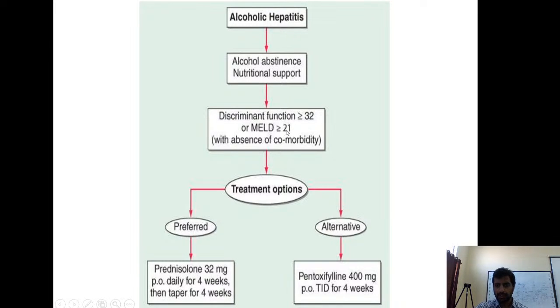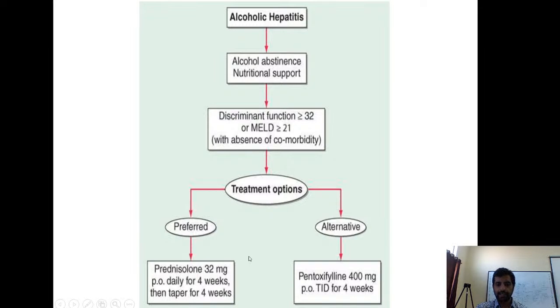Some books are mentioning MELD as 21, but actually it is 18. MELD more than 18, or Glasgow hepatitis score more than 9. In these patients, we have treatment options of prednisolone or pentoxifylline. Prednisolone is preferred. 32 mg we give for 4 weeks. We see after 7 days and continue.